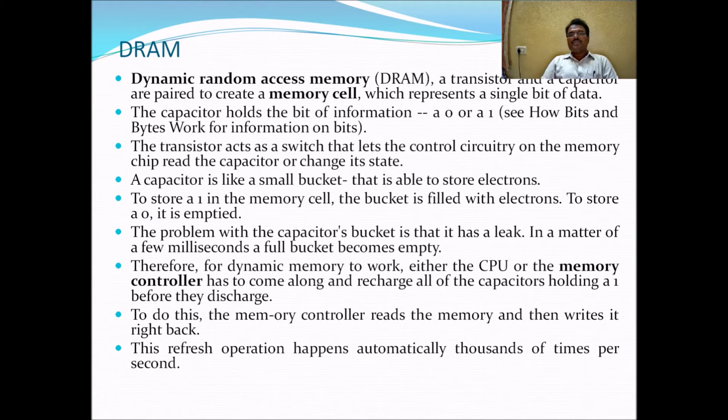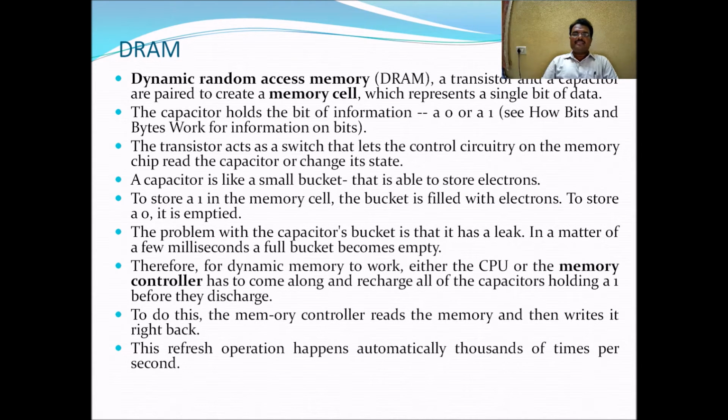In dynamic random access memory, a transistor and capacitor are paired to create a memory cell, which represents a single bit of data. What DRAM contains is a memory cell. The memory cell is composed of a transistor and a capacitor. The capacitor holds a bit of information, a 0 or a 1.